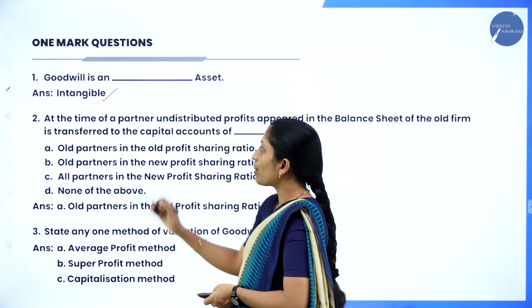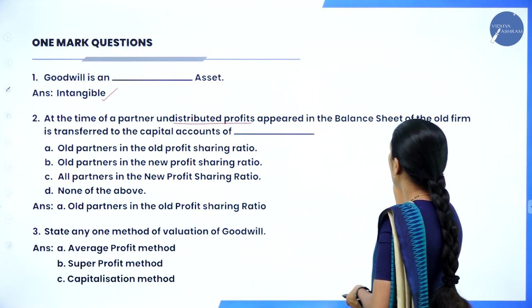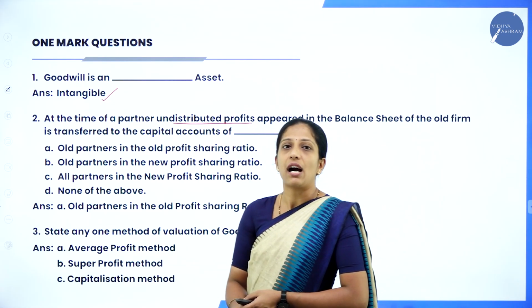Next question, at the time of admission of a partner, undistributed profit appearing in the balance sheet of the old firm is transferred to the capital accounts of.